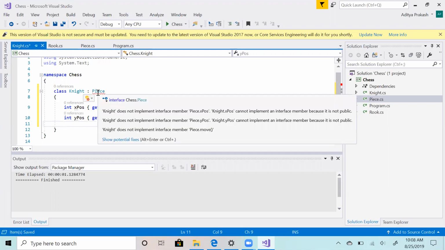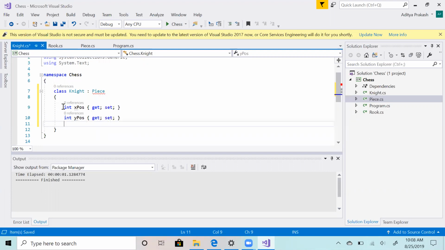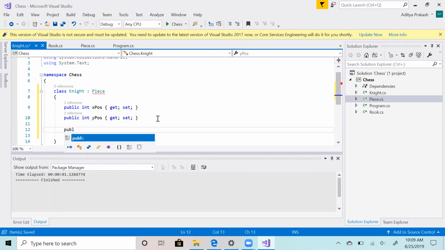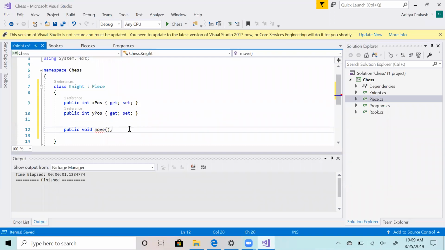And now you will see that the error is cannot implement because it is not public, right? So you make this public. There is no access modifier concept inside the interface. That's why these errors. And now you will have only one error, that you need to define move. So now we will define public void move, right? And now we are done.